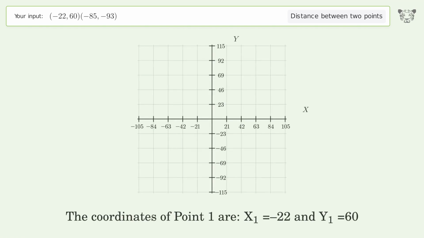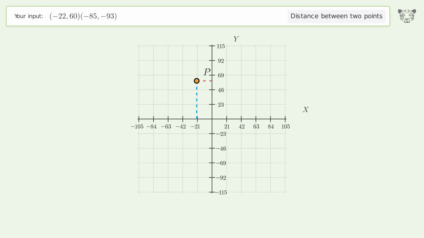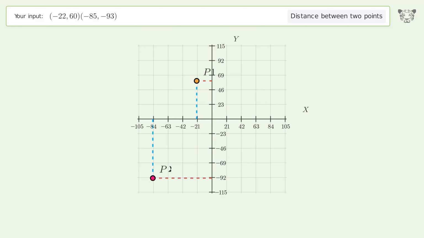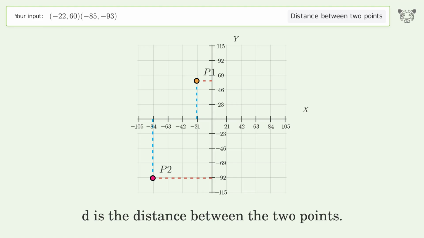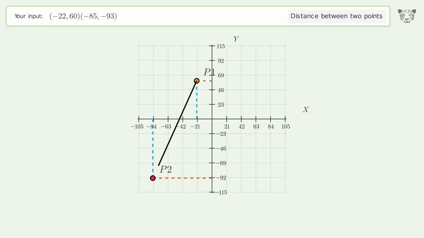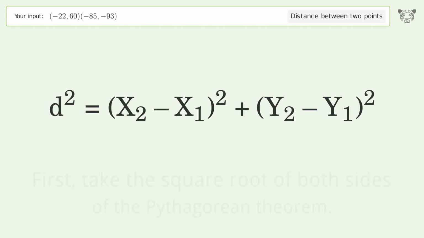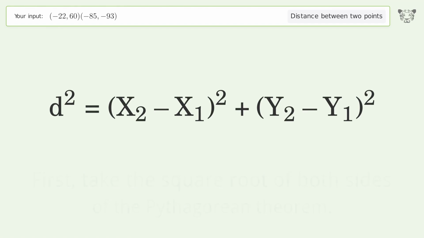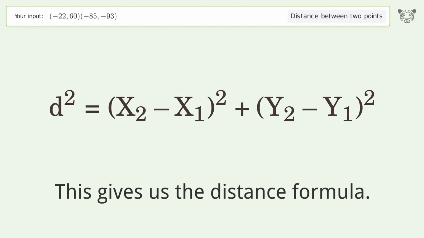The coordinates of point 1 are x1 equals -22 and y1 equals 60. The coordinates of point 2 are x2 equals -85 and y2 equals -93. D is the distance between the 2 points. First, take the square root of both sides of the Pythagorean theorem. This gives us the distance formula.